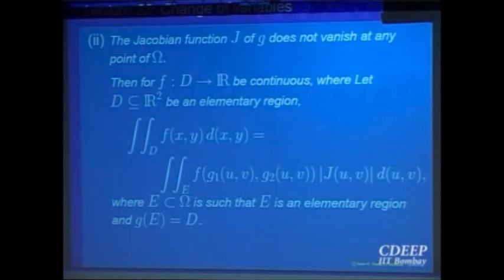Is that formula clear to everybody? I have tried to give you the similarity with one variable, right? Integrating a function over a domain D, you want to change the variable. So change the variables, but you have to multiply with the Jacobian times du dv. That is the change. Appropriate conditions: the partial derivatives must exist. They must be continuous. The Jacobian should not vanish, right? And the function g should be 1-1. Those are the three conditions.